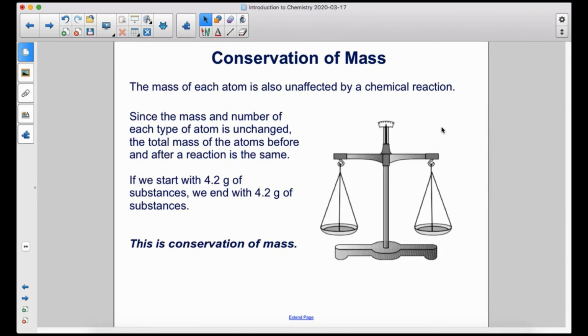The mass of each atom is also unaffected by a chemical reaction. Since the mass and number of each type of atom is unchanged, the total mass of the atoms before and after a reaction is the same. If we start with 4.2 grams of substances, we end with 4.2 grams of substances. This is conservation of mass.